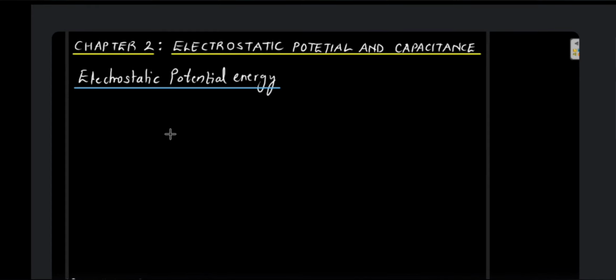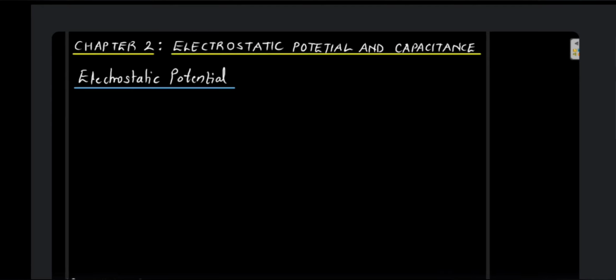So now we already discussed what is electrostatic potential energy. So now we are free to go on to the first topic or the first part of the chapter, that is electrostatic potential. Now let us discuss what is electrostatic potential.